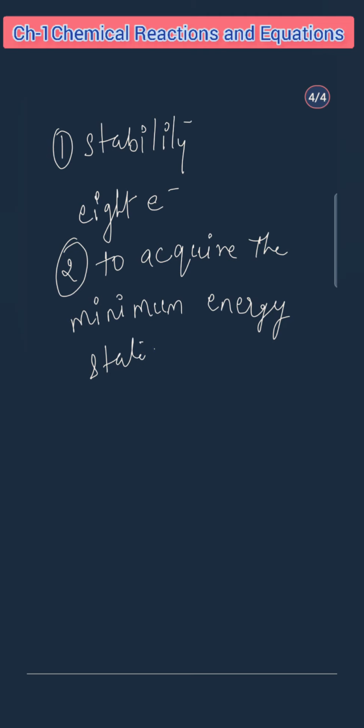Okay, so if the reaction is spontaneous, meaning self-occurring, starting without any help, then the substances take part in the chemical reaction to acquire the minimum energy state by lowering down the potential energy. It means they are giving their energy to get stability, so they are losing energy, right?